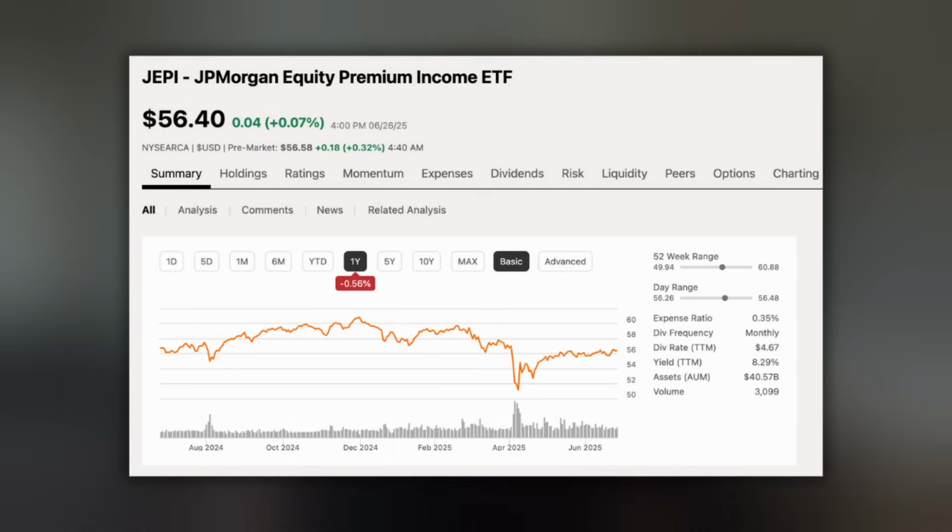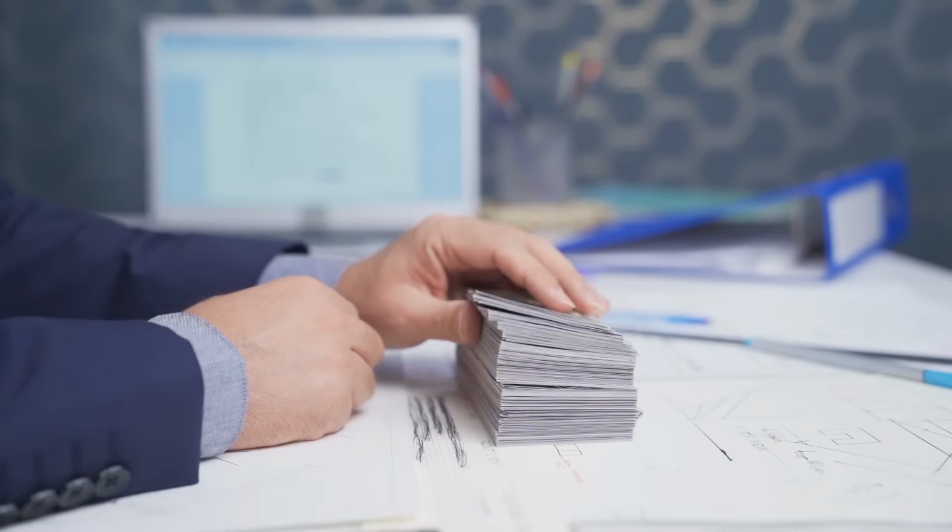Okay, so why do I not think that JEPI is a good complement for SCHD? Because after all, it does have a significant exposure to mega cap tech stocks. It has that high yield that juices the yield for SCHD, so doesn't it solve the issues? Well, the answer is really simple here, and that's every investment you make in the market is a trade-off, right? Because that money could be invested in something else.